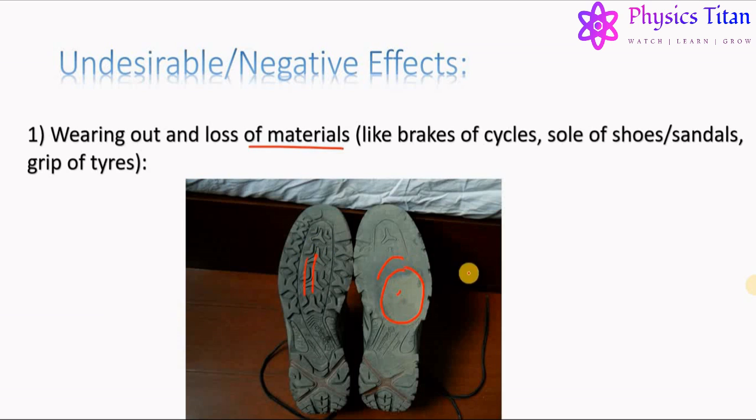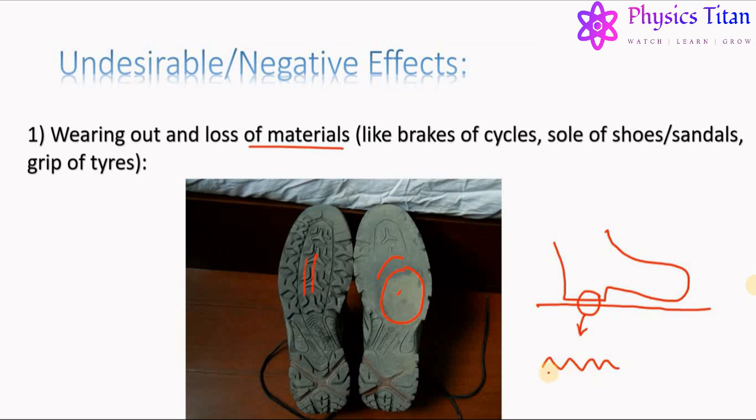The answer is friction. Whenever we try to move on a road or any other surface by wearing shoes on our feet, there is friction acting between the road and the shoes. At the contact area between the two, there is interlocking of the irregularities between the two surfaces, that is, the surface of the shoes and the road. Due to this interlocking, there is rubbing between these two surfaces.